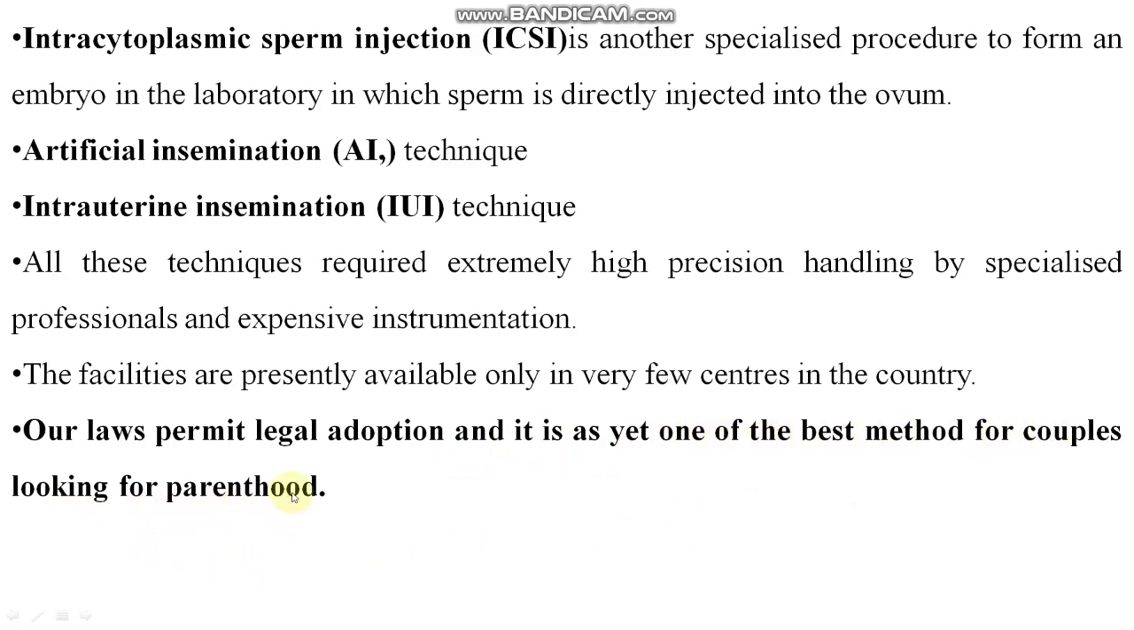The couples who look for parenthood and are unable to produce their baby or young ones can legally adopt a child. This is our law, right? Maybe they cannot afford these techniques, artificial insemination, because all these are very costly and expensive techniques. So they can use this process also, they just adopt the baby.